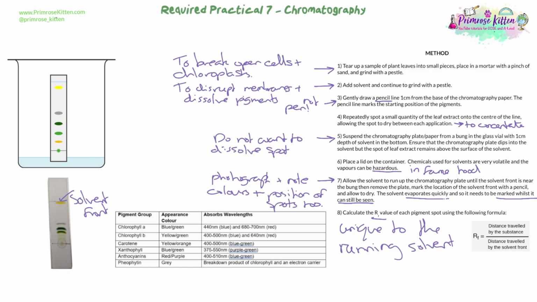This is because although the pigments are separated out by mass, they're also separated out by their interaction with the solid plate or the paper, and also how well they dissolve in the solvent dictates how far they move. So you are not going to be able to get the same result necessarily, the distance moved in the same way with different solvents, because they're going to interact with the solvent in different ways.